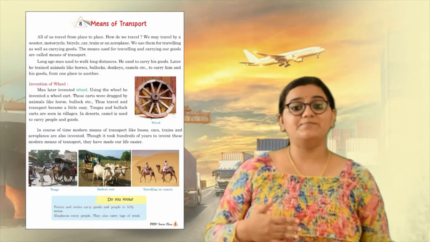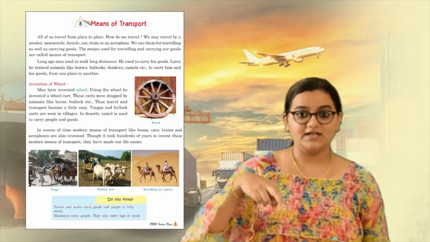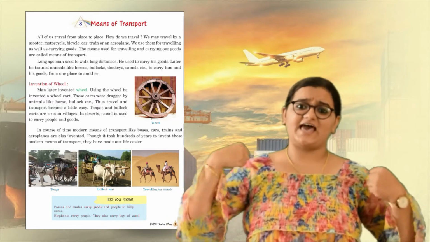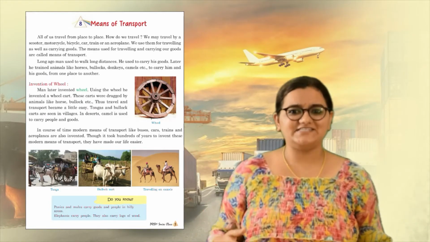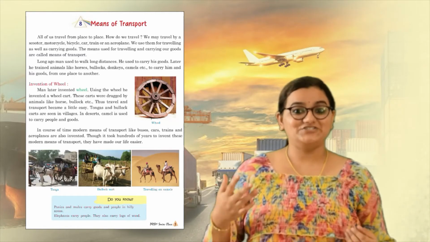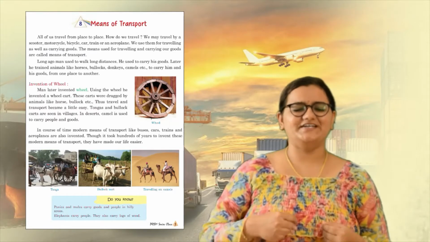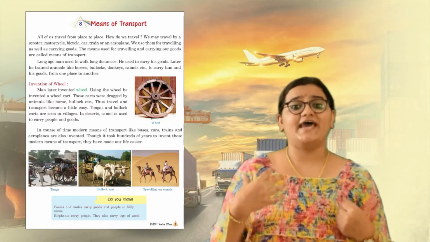Yes, so in this chapter we learn about the different means of transport. The early men didn't have any of these. They would go on their legs. They would walk long distances carrying all the goods. But now our life has been so much easier because of means of transport. So in this chapter, let us go through the different means of transport, how they help us to travel or even carry the goods. We will study each and everything in a little detail.